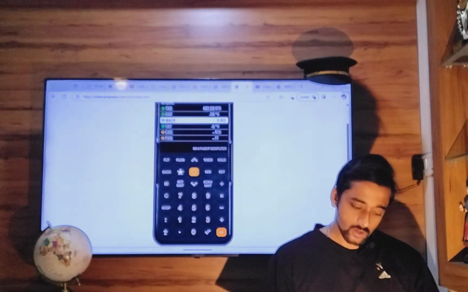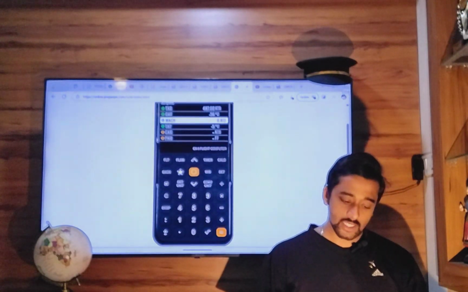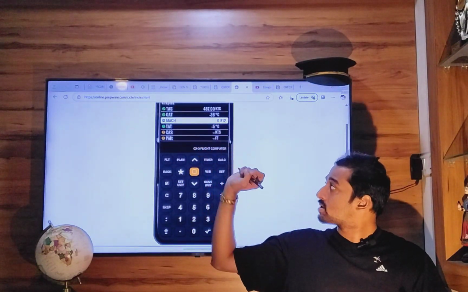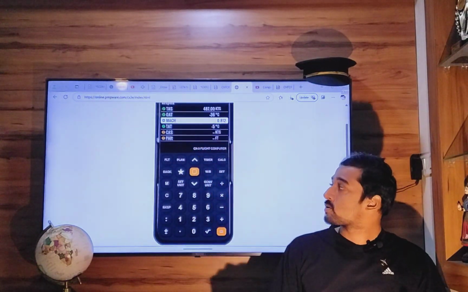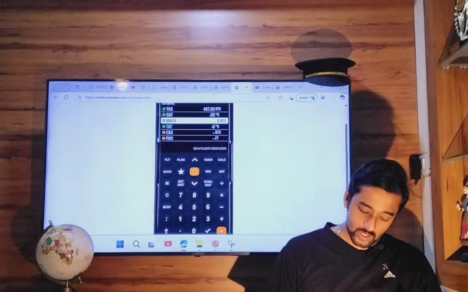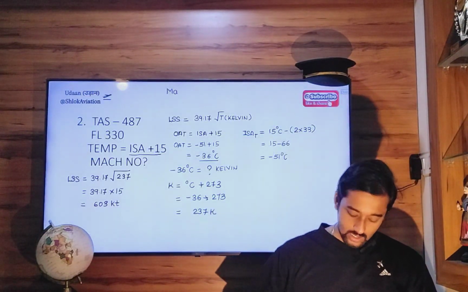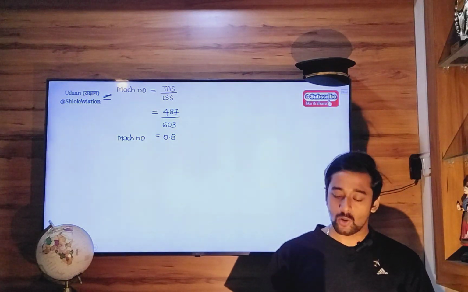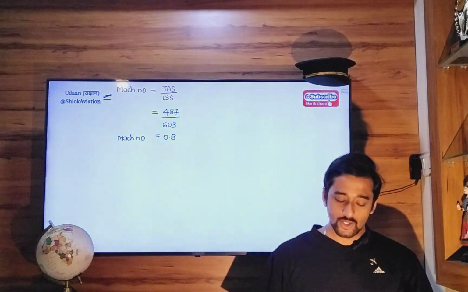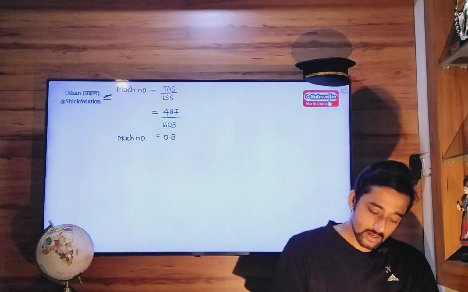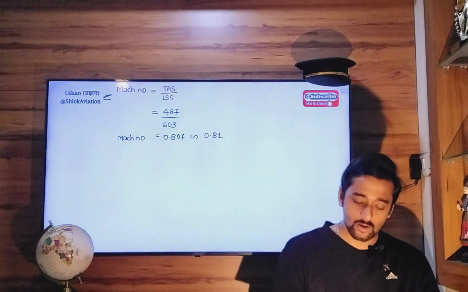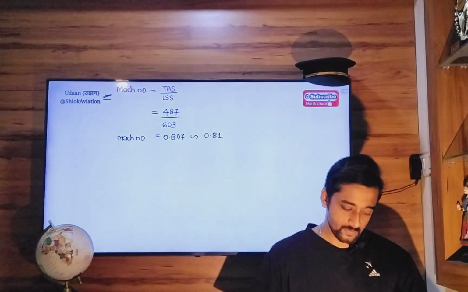So true airspeed is given, outside air temperature is given. You got the Mach number equal to 0.812. So that is your answer, 0.812. And we have also got 0.8 by formula. In the calculator I have got 0.807, which is equivalent to 0.81. So select that option which is closest to this value.